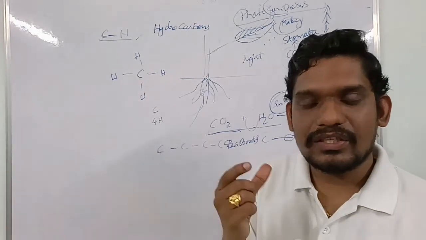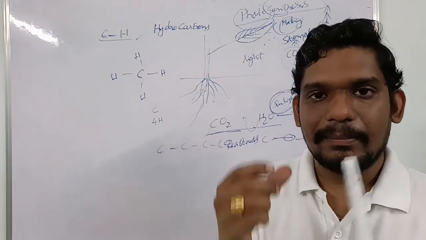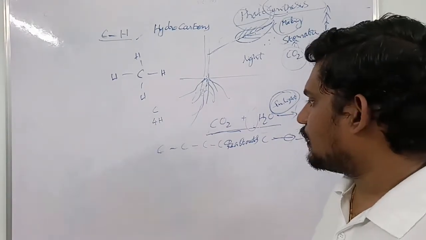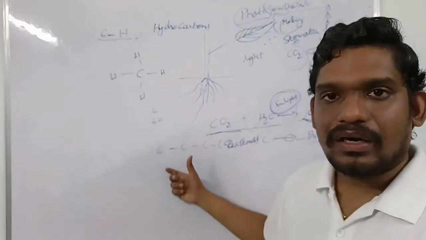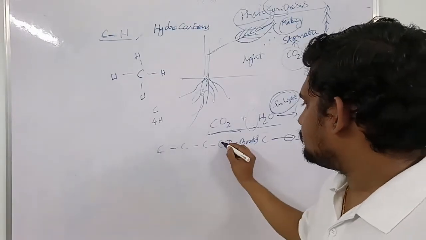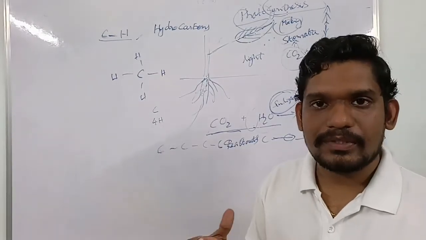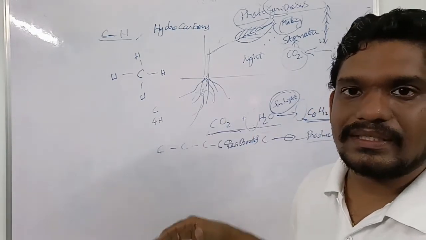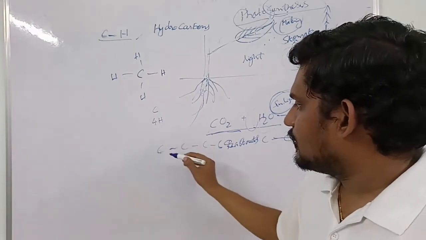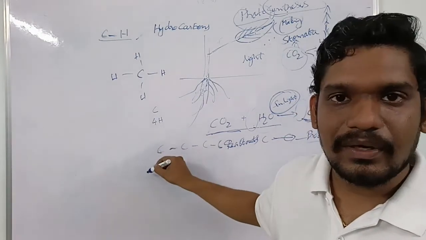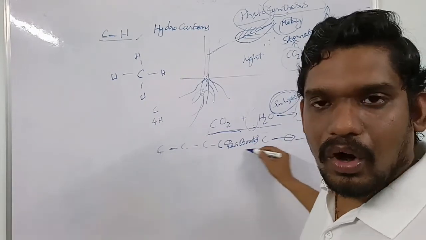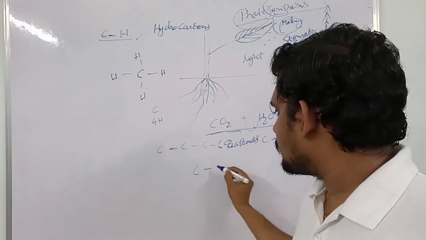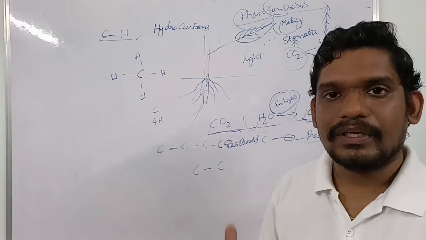That means when an atom makes a long chain, when the ability of an atom to make a long chain with similar atoms, it is called catenation. So the ability is called catenation ability. When an atom forms bonds with another same atom as a long chain, that is called catenation. This carbon has that catenation ability, so the carbon atom can form long chains with the same carbon atom also. When the bond between these carbon atoms differs, we name them differently.